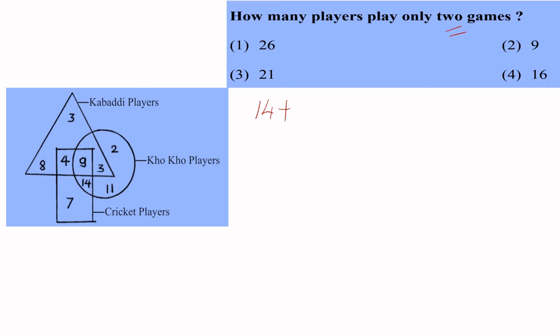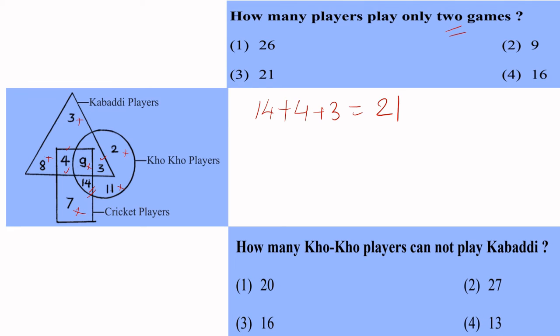We will not take it. But so 14 is taken, we cannot take 7, 11, 2, 3, 8, or 9, because 9 is in all three. Correct? So we have to sort it out like this. Can we take 4? Yes. It is there in the rectangle as well as in triangle. So we will write 4. Which game was asked? 3 can be taken because it is there in circle and triangle. That's it, our whole quota is finished. So we are having answer 21. This way you have to find out things.